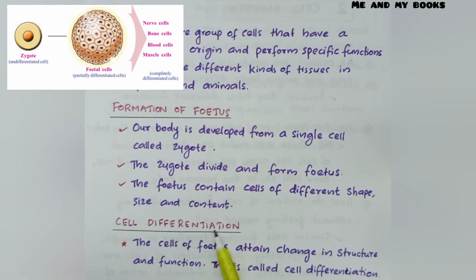Cell differentiation. The cells of the fetus attain change in structure and function. This is called cell differentiation. That means the cells of the fetus later change in structure and also in function, and this process is called cell differentiation.